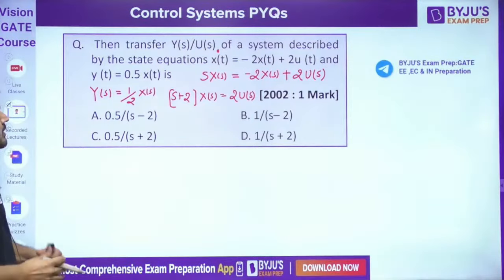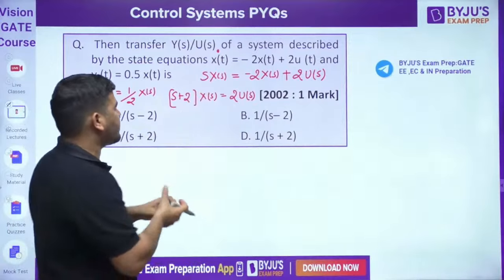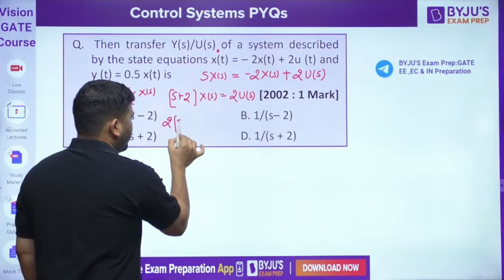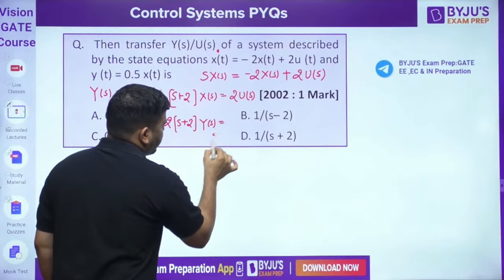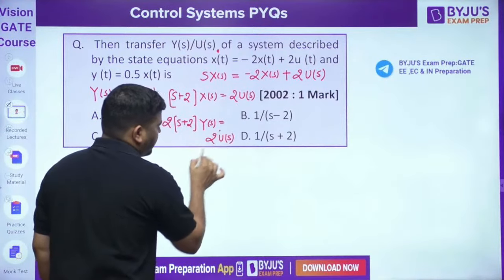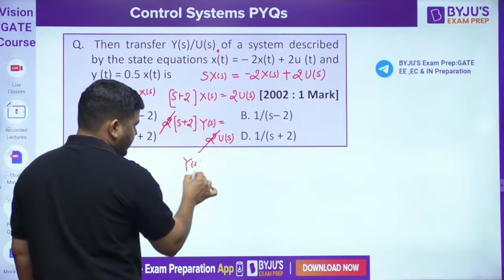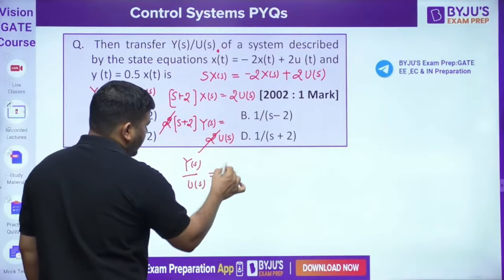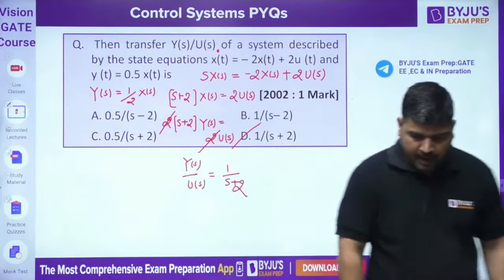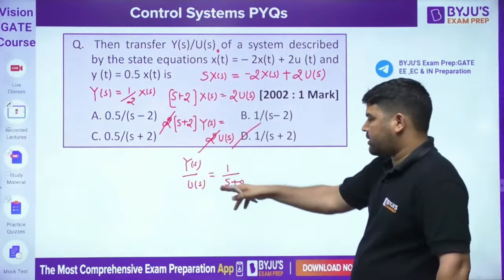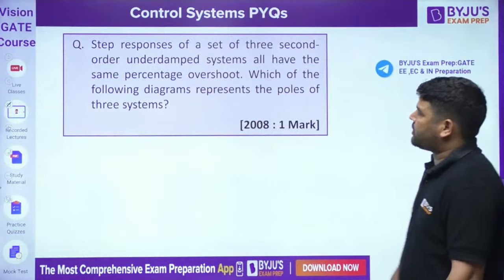Y(s) equal to 1 by 2 X(s). Okay, it means X(s) has to be 2Y(s), so you can put this X(s) as 2Y(s). 2 into (s plus 2) into Y(s) is equal to 2U(s). You can write it like this, and 2 is gone. So now from here you can calculate Y(s) upon U(s), that is equal to 1 over s plus 2. So answer is option D. This was a very simple question. You can easily calculate by taking Laplace transform. Let's come to the next question, guys.